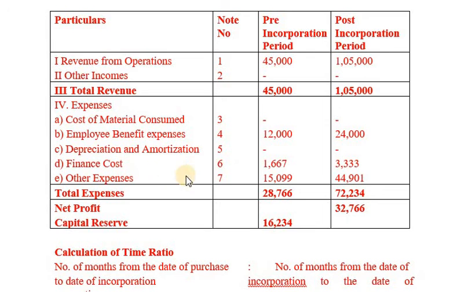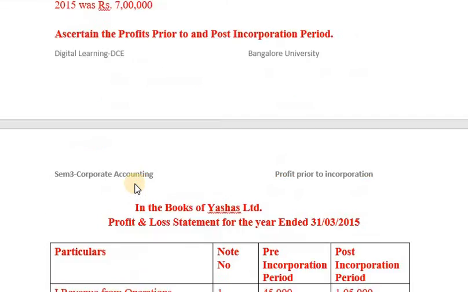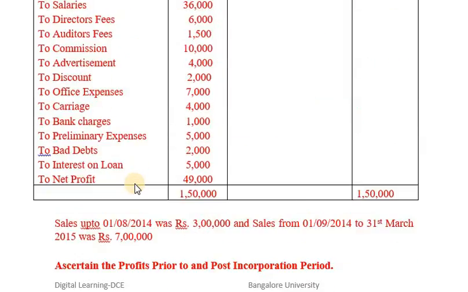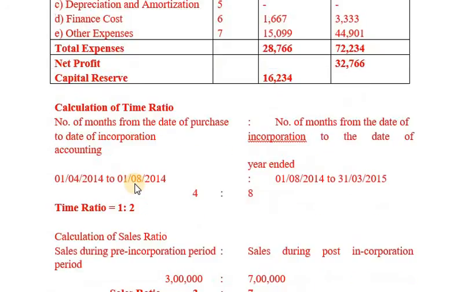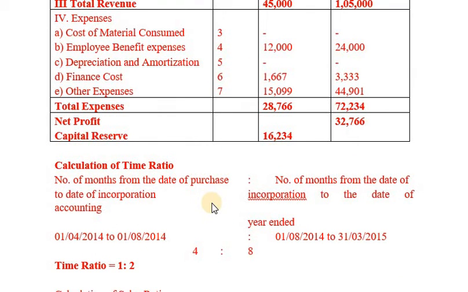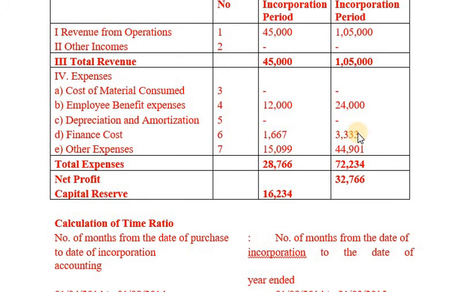Then finance cost is concerned. We have interest on loan. Other expenses. Whatever the residual items we have, that will be classified under other expenses. And finally, we get profit. In the first column, whatever the profit we obtain will be transferred to capital reserve. Whatever the profit we obtain in the second column will be transferred to profit and loss account.